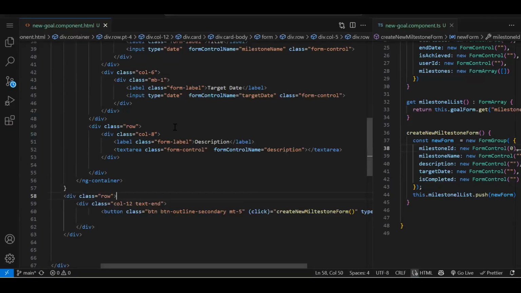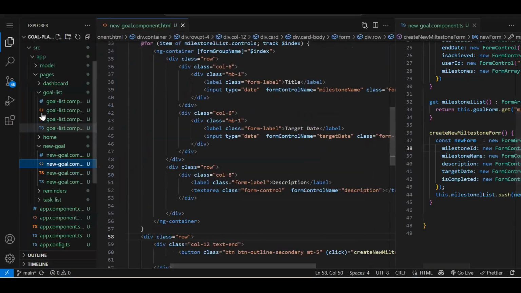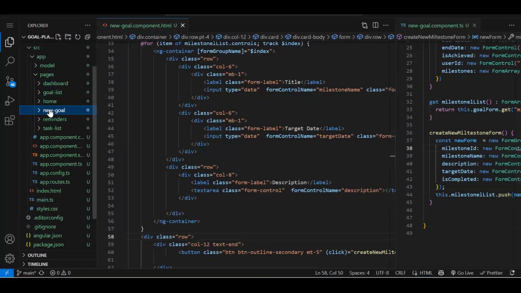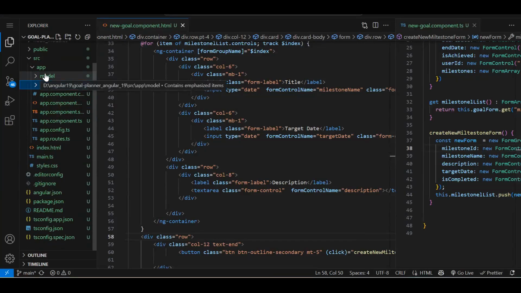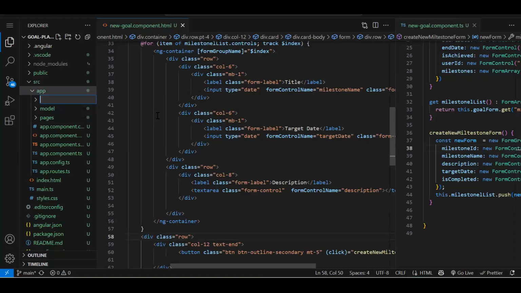In login and registration, we have done with the template, and in the component only we have written the API call. But as I said, we are going to start with the basic and we will move towards the advanced part. So API call, obviously we can write the API call function into our component, but we should not write our API call function into component. We have a service for that. So let's create a service folder.